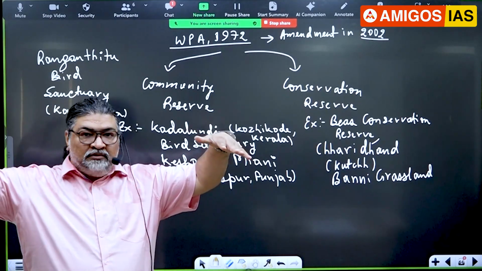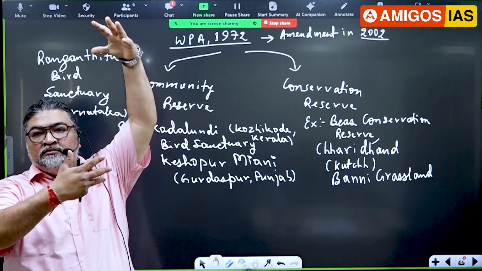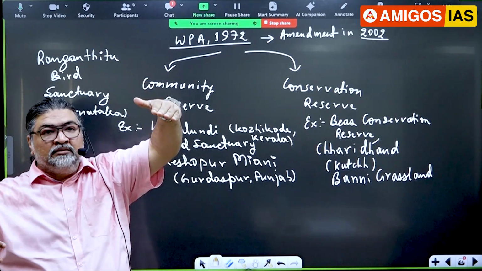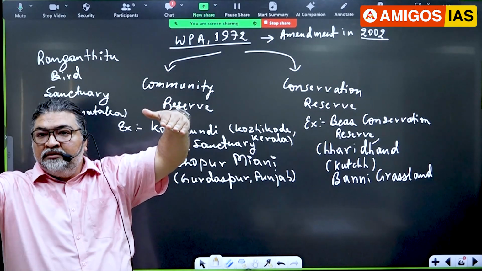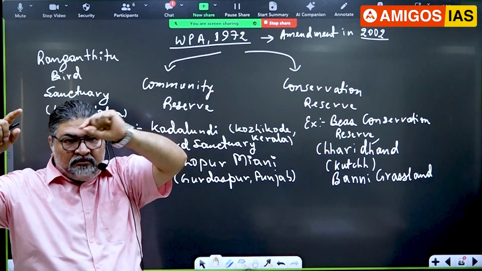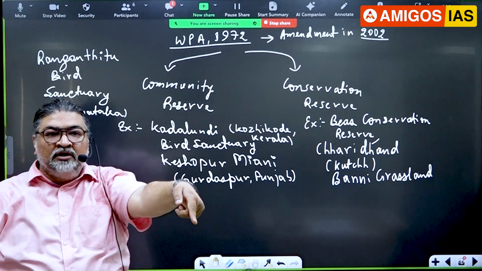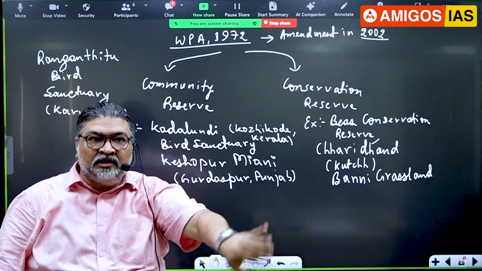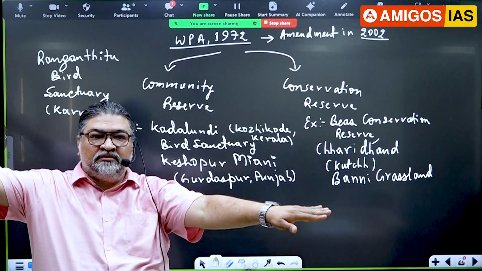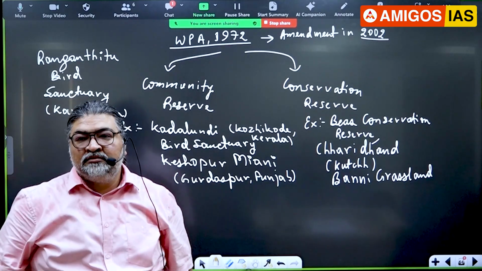The bird is heavy, so it cannot fly very high and flies very low. So sometimes it is hit by the power grid or transmission line, the cable wire. Recently the Supreme Court asked the government to either make the cable underground or divert it somewhere else where the GIB is present. The GIB is a critically endangered bird.